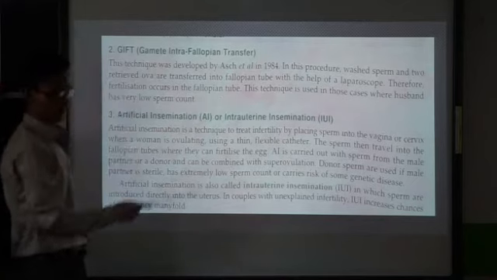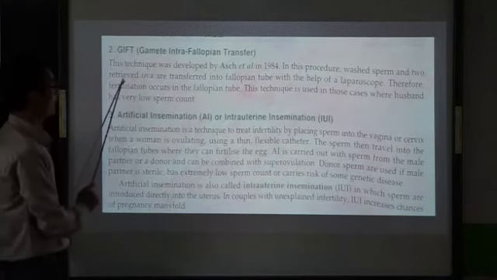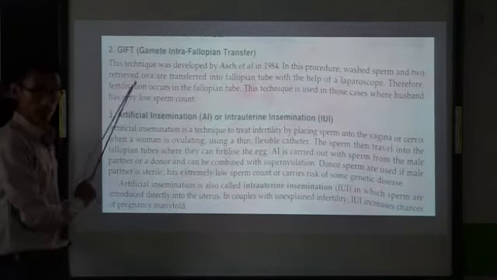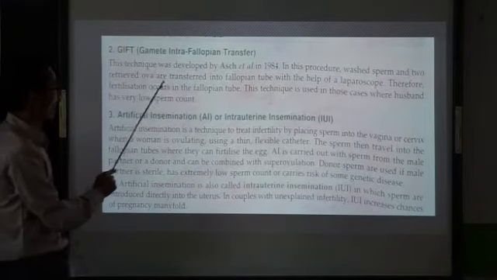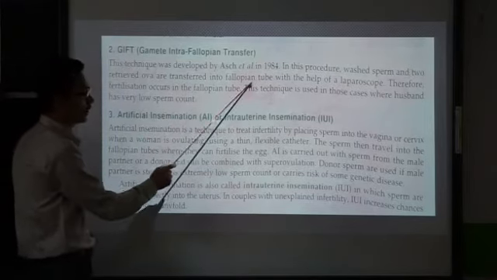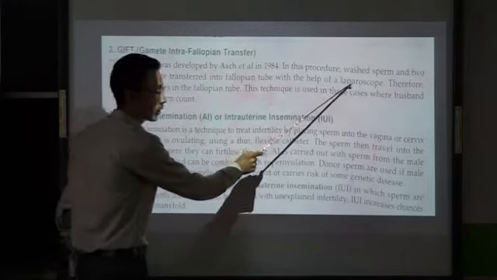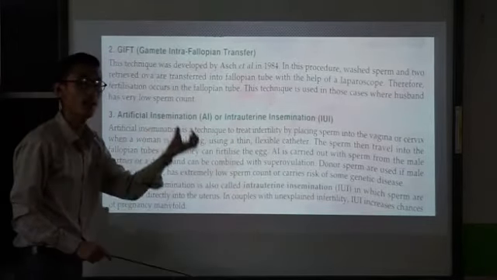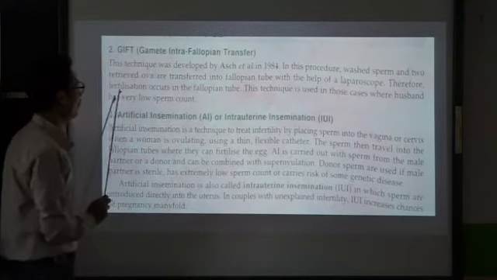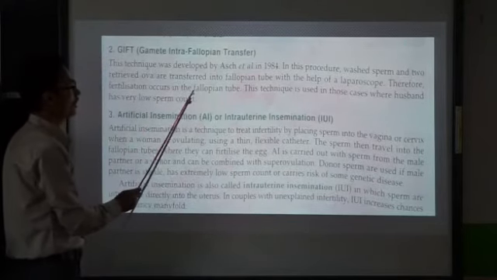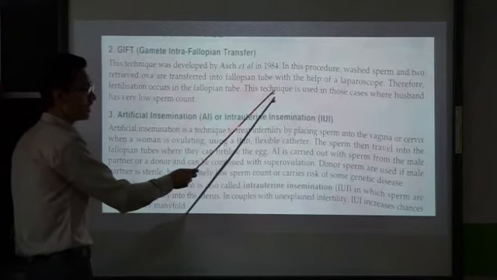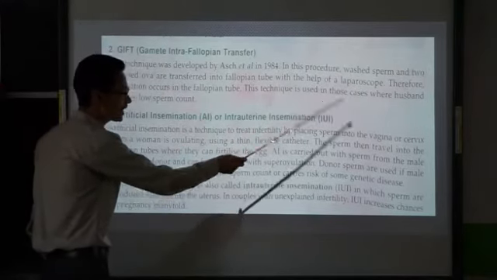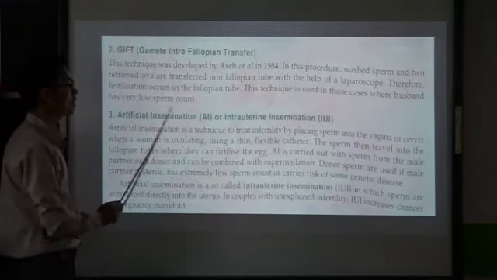In this procedure, the washed sperm and the two retrieved ova, that means the collected ova, are transferred into the fallopian tube with the help of a laparoscope, mainly a device. It's mainly used to examine the internal organs. Therefore, fertilization occurs in the fallopian tube. This technique is used in those cases where the husband has very low sperm count.